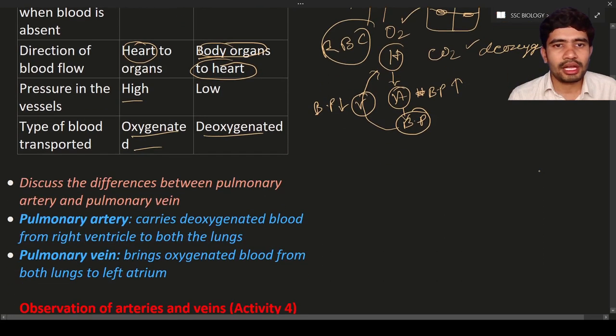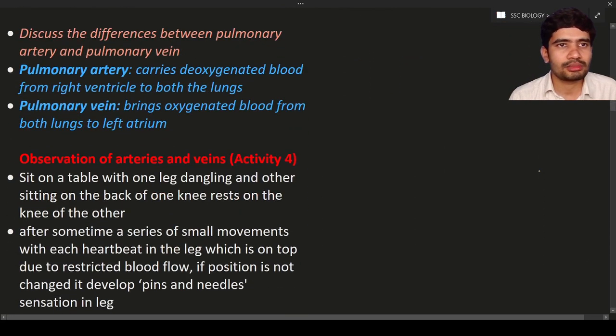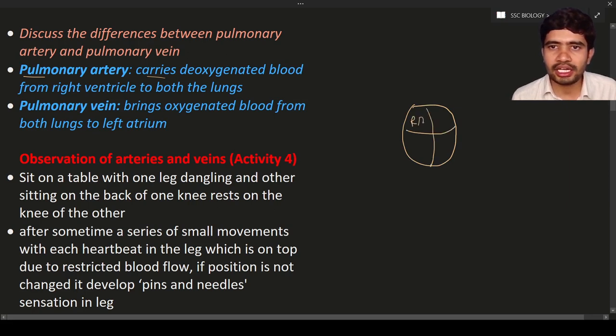So this is about the table, and there are some questions for us in the textbook. Discuss the difference between the pulmonary artery and the pulmonary vein. The pulmonary artery carries deoxygenated blood from the right ventricle to both lungs. Let us consider a rough diagram of the heart. This is the right atrium, this is the left atrium, this is the right ventricle, and this is the left ventricle. Here you can see the pulmonary artery.